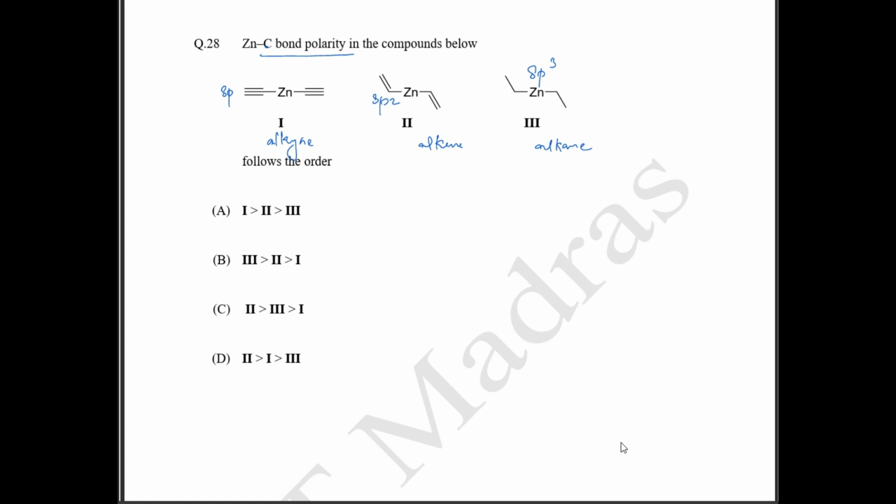So what does bond polarity depend on? Your bond polarity actually depends on the basicity of the compound, which is directly proportional to s character. So if the s character is higher, the polarity will be higher. Your sp has 50% s character, then comes your sp2, then your sp3. So option A is the correct answer. Your first compound sp has more s character, so 1 2 3 is the correct order.